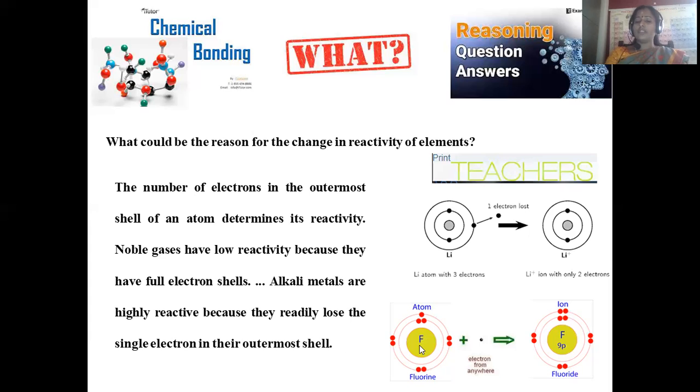And move on to fluorine. Again, fluorine has the tendency to attain the electron here. So that is a converse with respect to lithium.